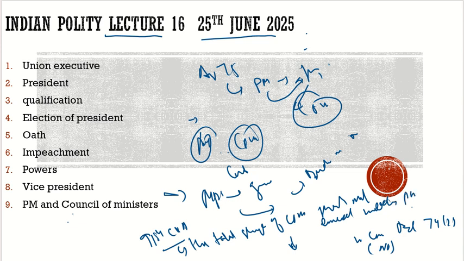Here also UPSC may play a game with you, because students are so desperate and nervous in the exam hall. They are in a hurry to answer the questions. The examiner knows that, because he was sometimes in the exam too, so they can make a little change. They will put the full statement, very familiar to you, but with a little change, like excluding the PM in the statement, so it would be incorrect. The 15% of the total strength shall contain the Council of Ministers. This came through the 91st Constitutional Amendment Act.